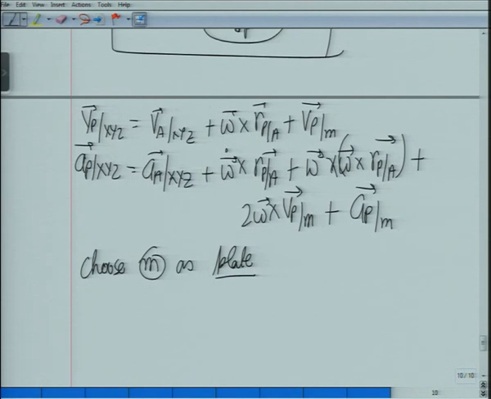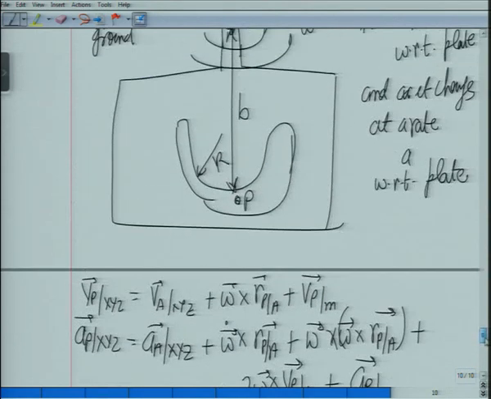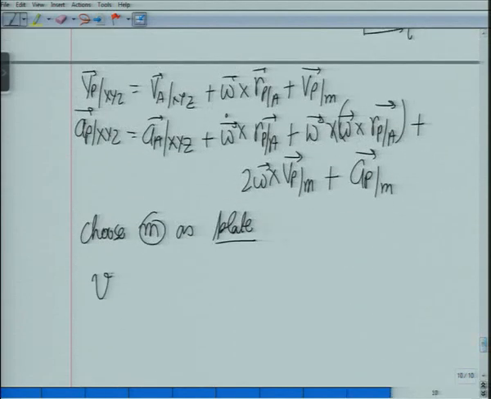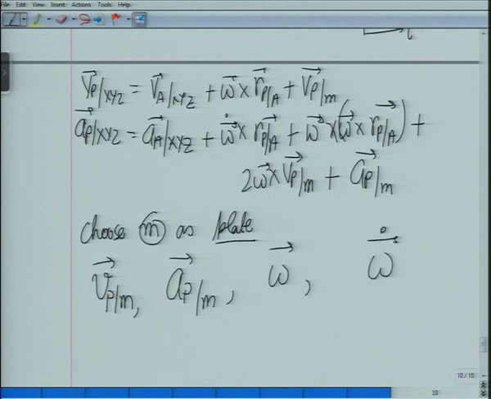So let us choose the moving frame as the plate, and then I should mark my axes i and j. I'll fix the origin later. Let me just show the general directions. Once I fix the frame m, I should be able to write velocity of P with respect to m, acceleration of P with respect to m, omega and omega dot, because these have to do with the frame.